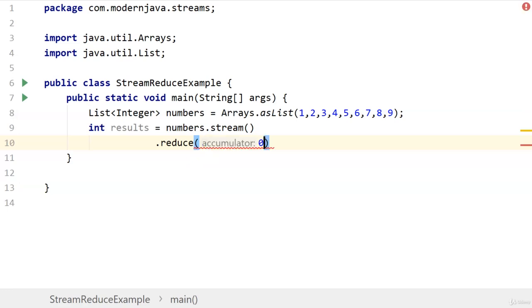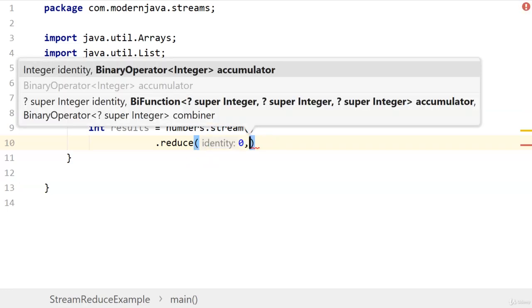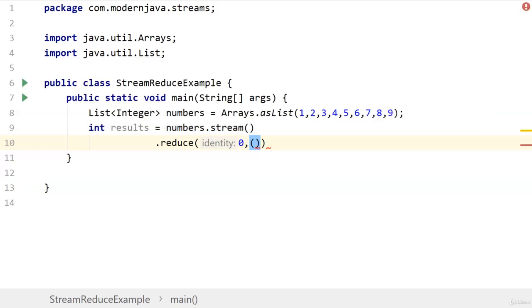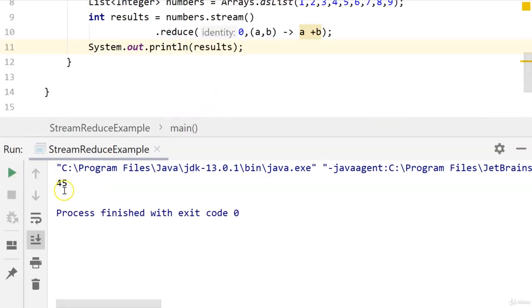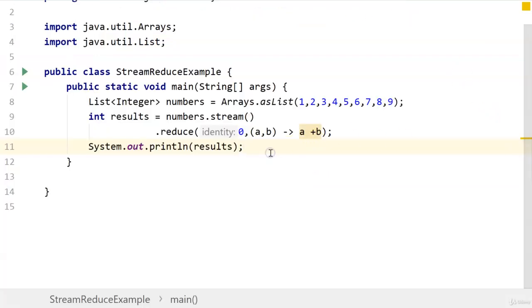So click on this one, and here we are calculating the sum. So let's put 0 over here as the identity, and then our lambda expression a, b, and it results in a plus b. And now print out the result. Now let's run this example. You can see that it printed out 45, which is the sum of all the numbers from 1 till 9.